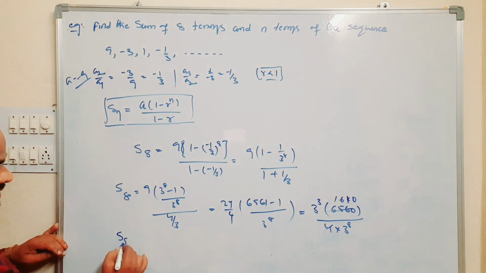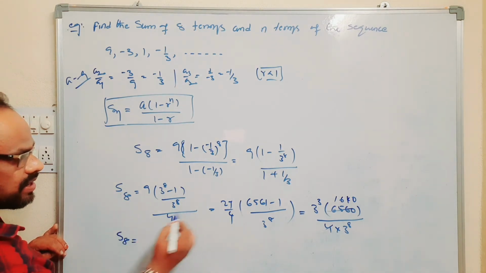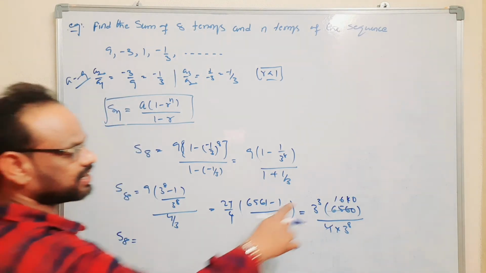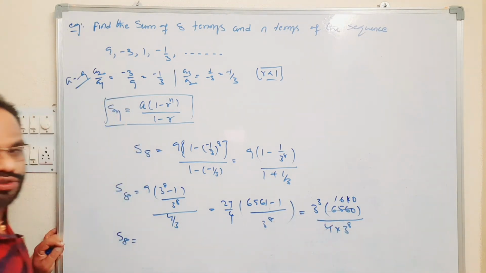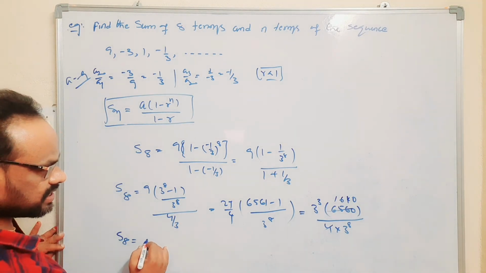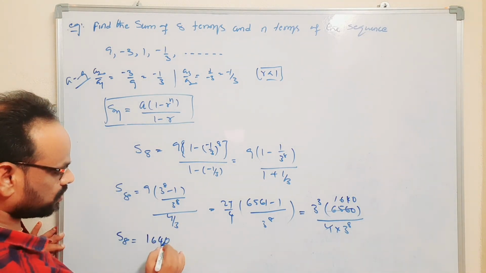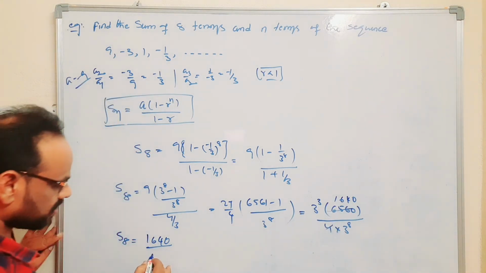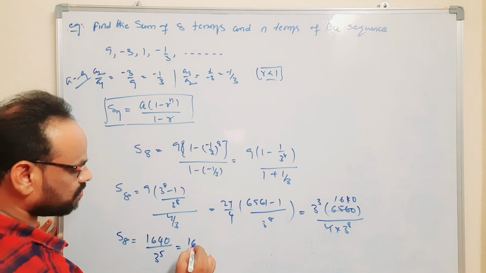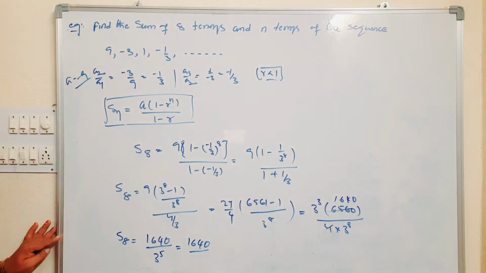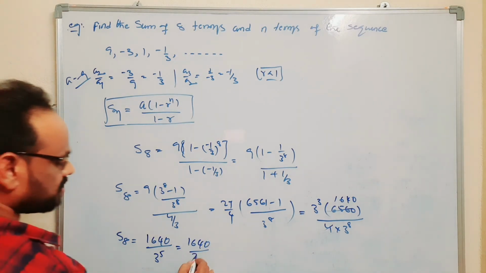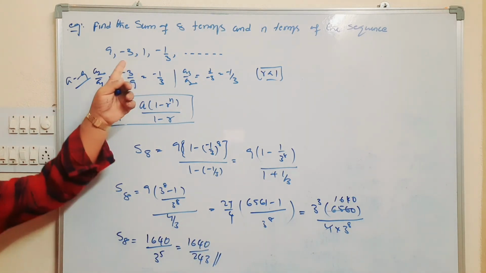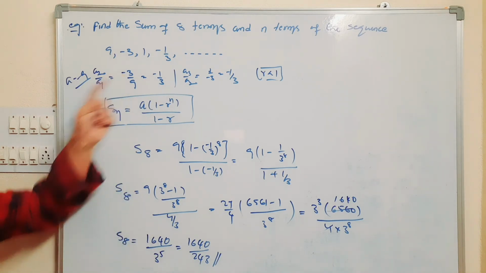So S8 is equal to 3 cube by 3 power 8. Using a power m by a power n is equal to a power m minus n, 3 cube and 3 cube get cancelled, remaining 3 to the power 5. So S8 is equal to 1640 by 3 power 5, which is 1640 by 243. This is the answer, S8, the sum of the first 8 terms of the given GP.